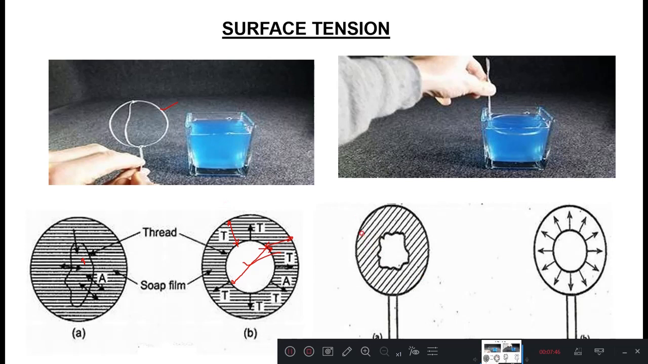So initially when we kept it over the surface of the soap solution, it will be taking an irregular shape. So the moment we puncture the central portion by using a needle, immediately it takes the shape of a circle. So this is because of what we call the surface tensile force.